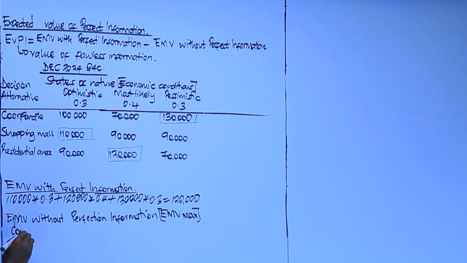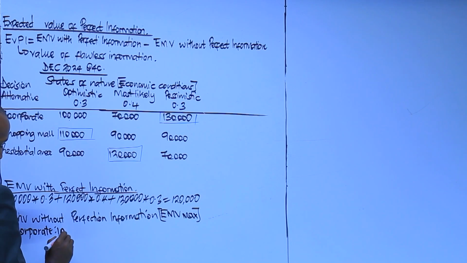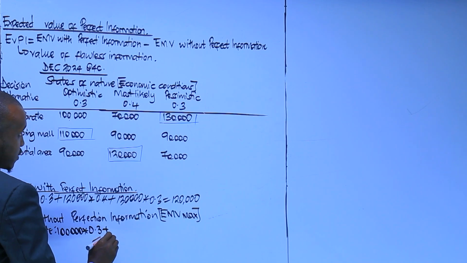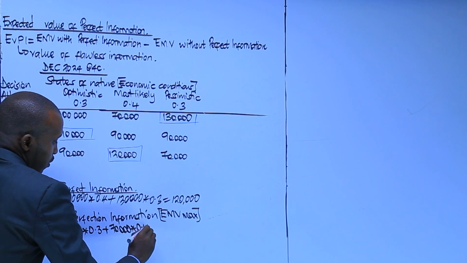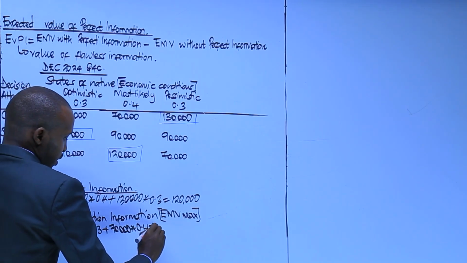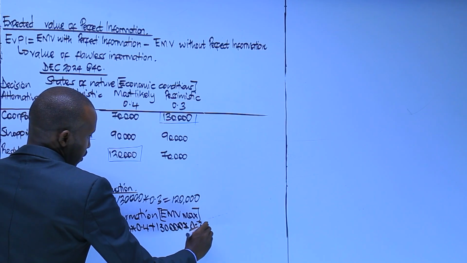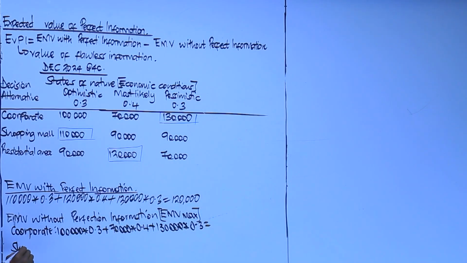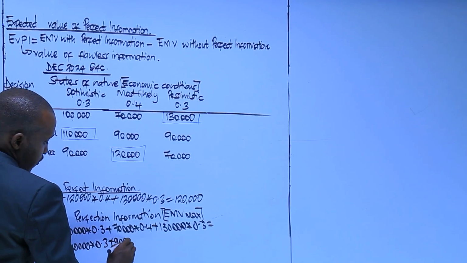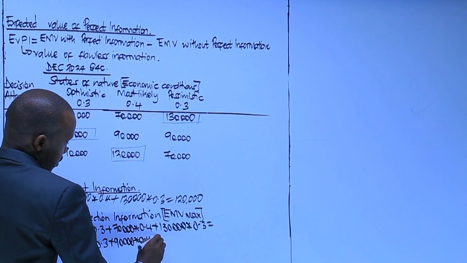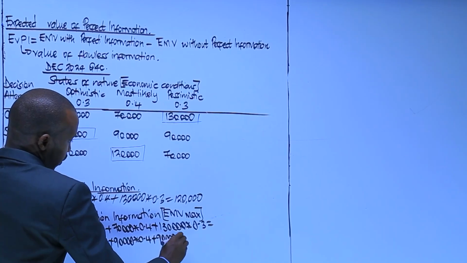For example, corporate, we have done this previously: 100,000 by 0.3 plus 70,000 by 0.4 plus 130,000 by 0.3. Then shopping mall: 110,000 by 0.3 plus 90,000 by 0.4 plus 90,000 by 0.3.